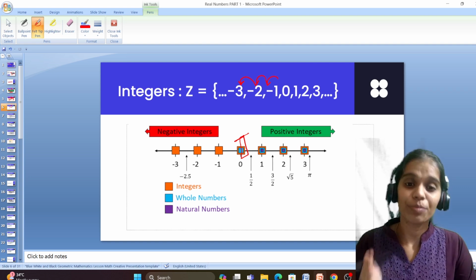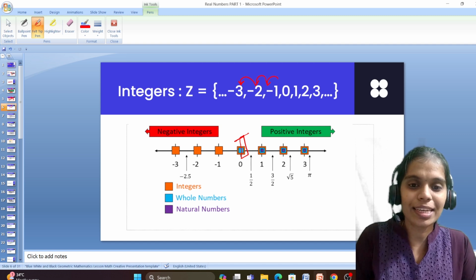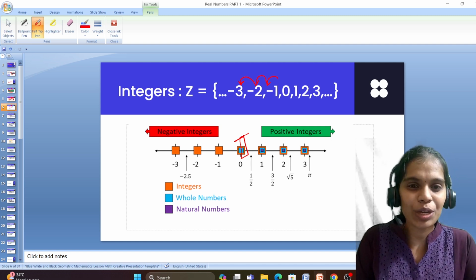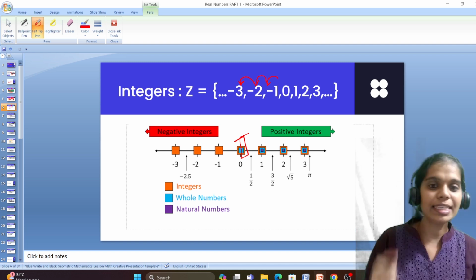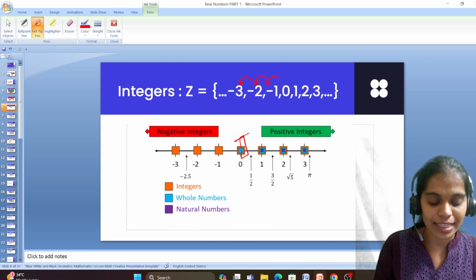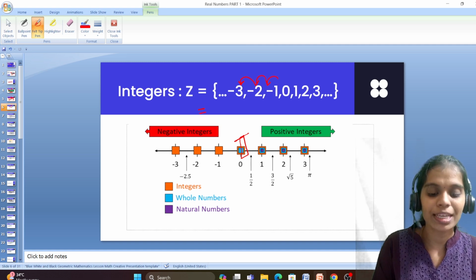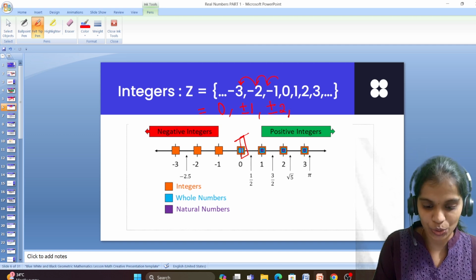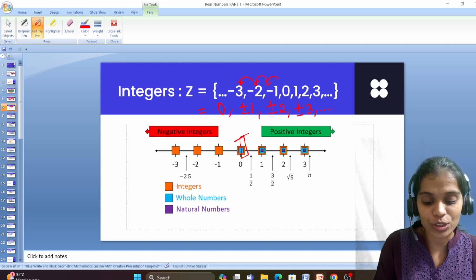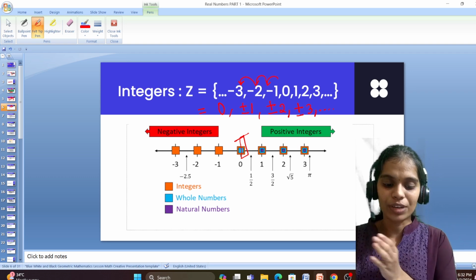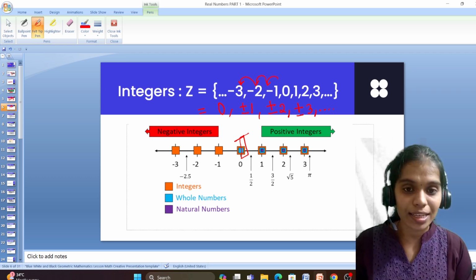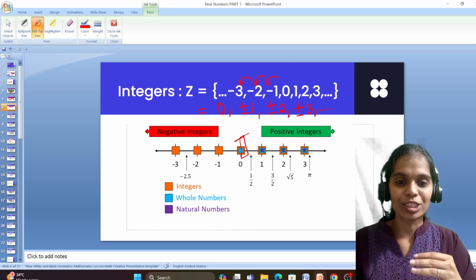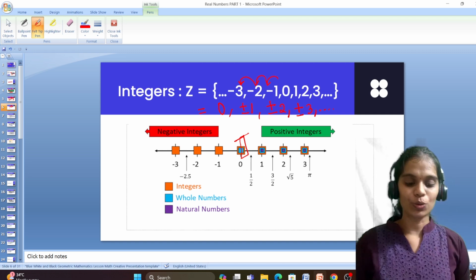Why, ma'am? Why so? Because does the integer start with -3? No, right? Does it start with -2? No. We don't know the starting number, right? Yes, in such a case, what can we do? While we are talking about the integers, we can say 0, plus or minus 1, plus or minus 2, plus or minus 3 and so on. While writing the integer set of numbers, this is the right way. But while saying it, we can say in this manner: 0, plus or minus 1, plus or minus 2, plus or minus 3 and so on.